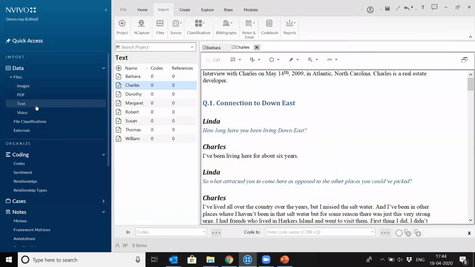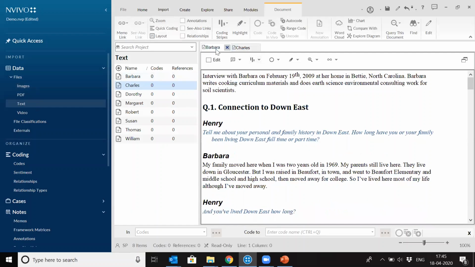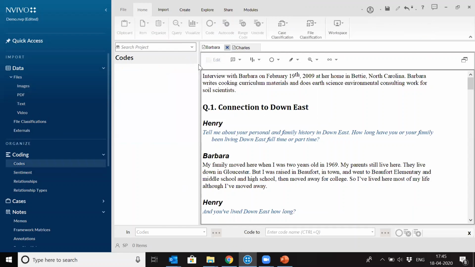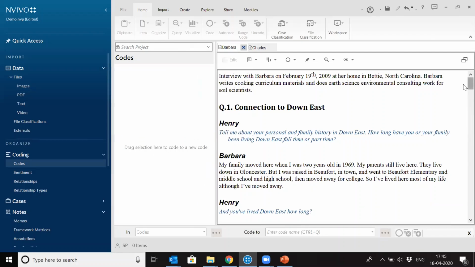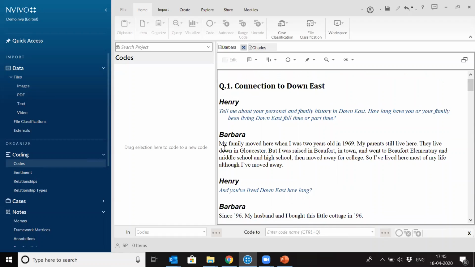Normally whenever we do qualitative research, we first of all collect the data, then we start working on the data by finding out themes, or basically what we call coding. We start coding on the data, right? So let's say we want to work on Barbara's file, and we need to do coding on this interview. Coding is basically finding themes out of your data, and any theme which we make will be saved under codes. So codes are buckets where we keep the data, or the references, of the same theme or same pattern.